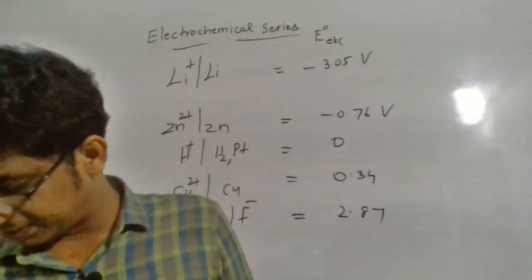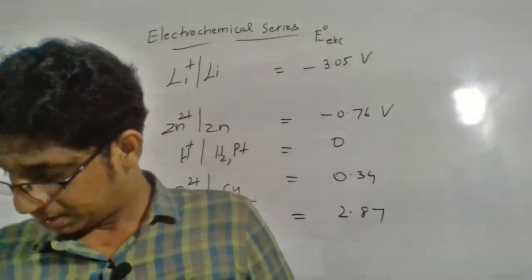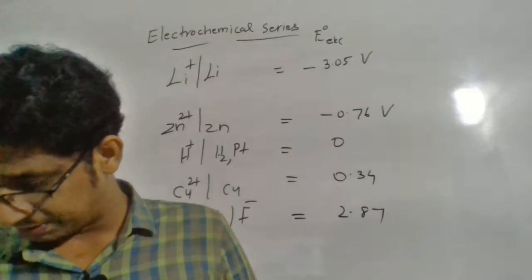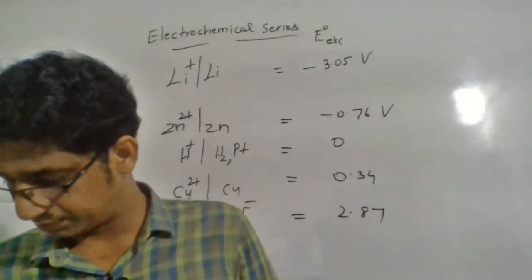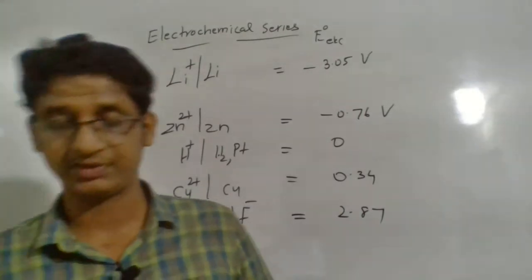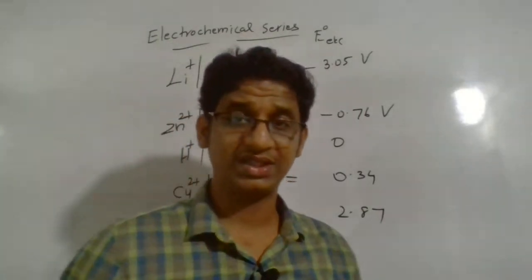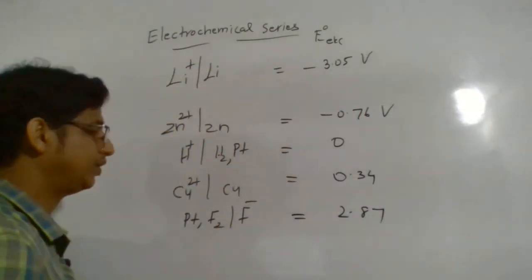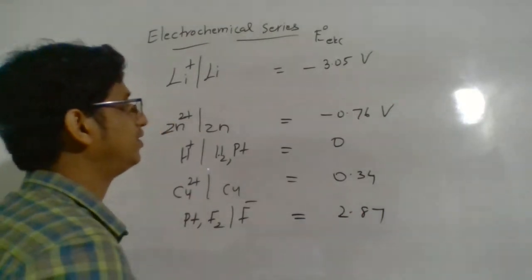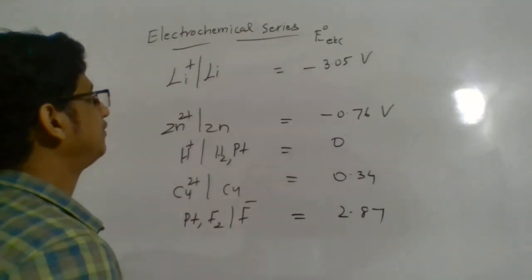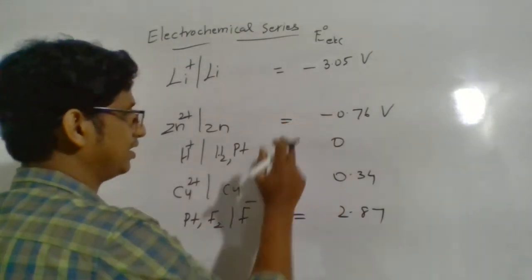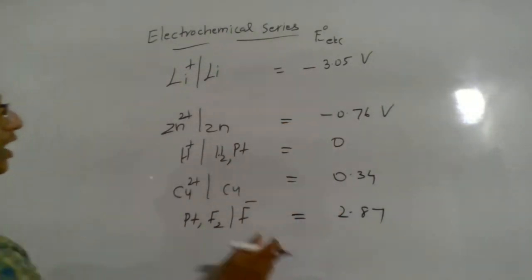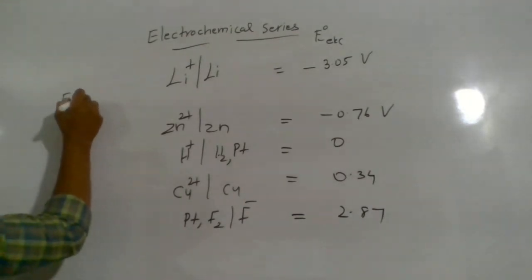Second point, electrochemical series helps in constructing any cell setup by combining two standard electrodes and makes it possible to calculate the standard EMF of the cell. So how can you find the standard EMF of the cell? You can do this by choosing two electrodes. For example, if I choose fluorine and zinc, how can you find the EMF of the cell?